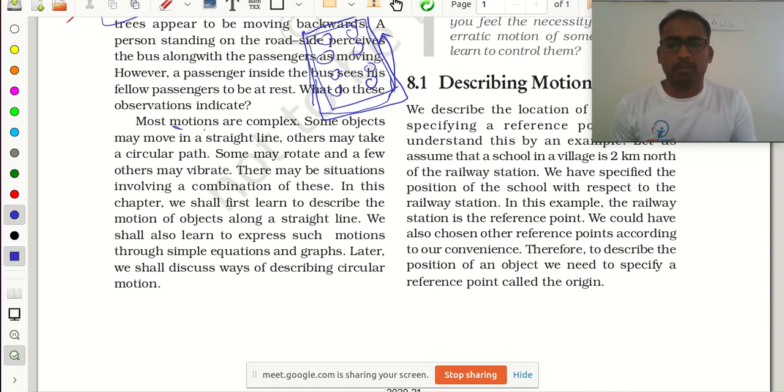Some motions are complex. Some movements happen in one uniform straight line, and some motions happen in a circular path also.